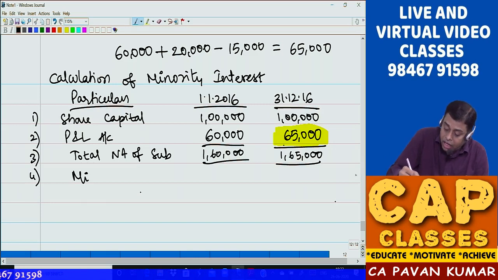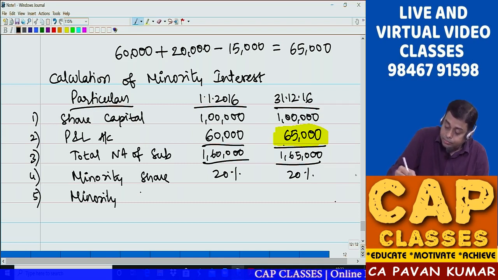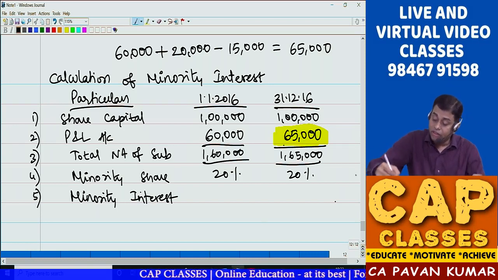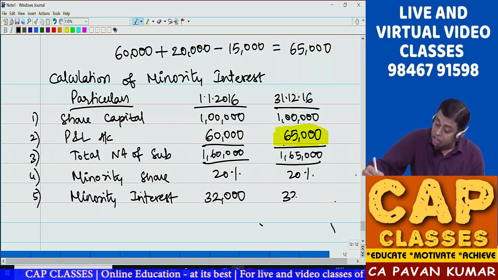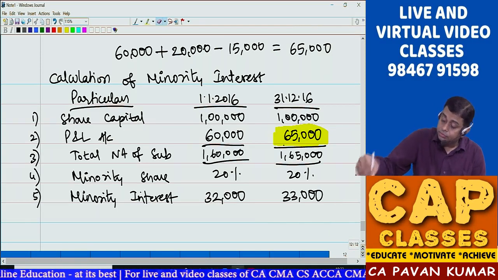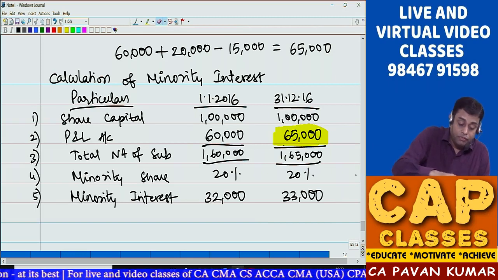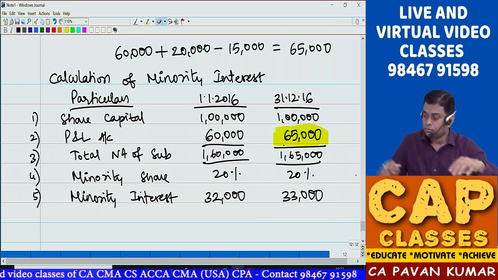So what is the minority share? 20%. Therefore minority interest, calculate 1,60,000 into 20%, is it 32,000? I think it should be 33,000 for closing. Okay, check the calculations once. 1,65,000 into 20% is 33,000, correct. That's all.